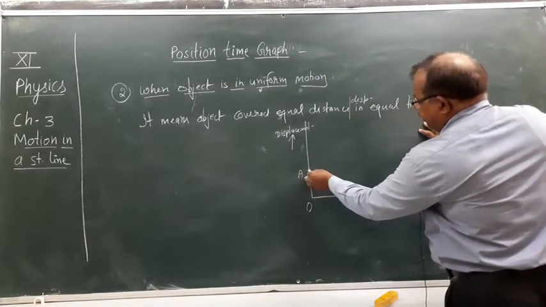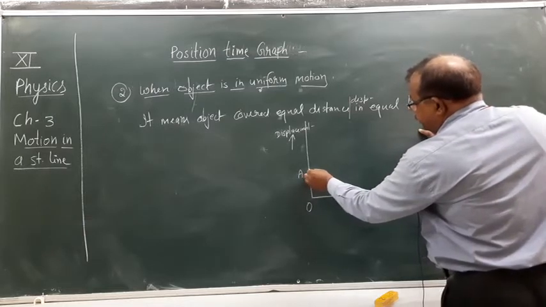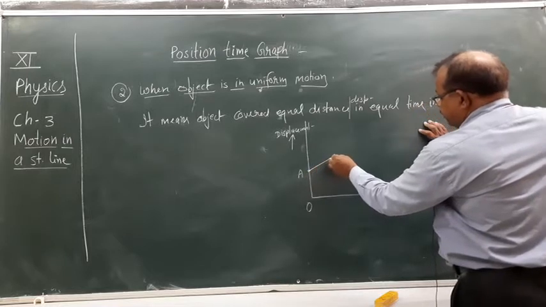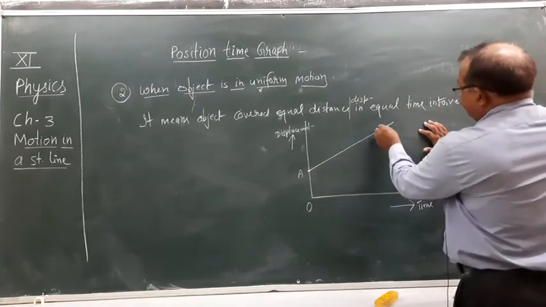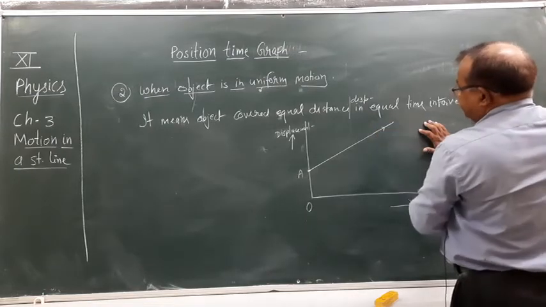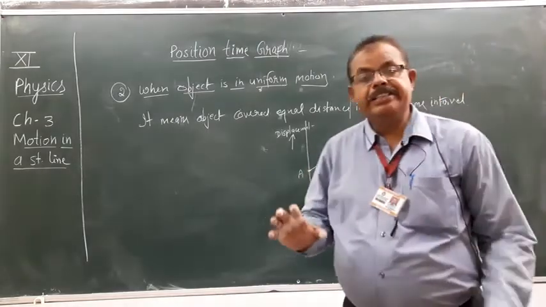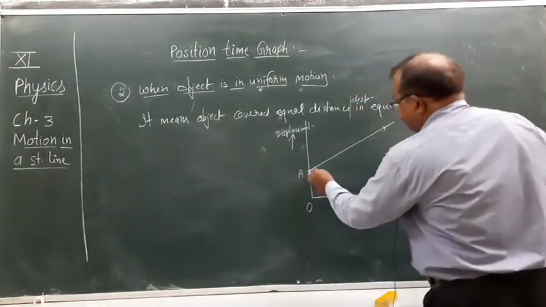So the graph will be an increasing graph, a straight line but increasing. This will be the graph from A to B.